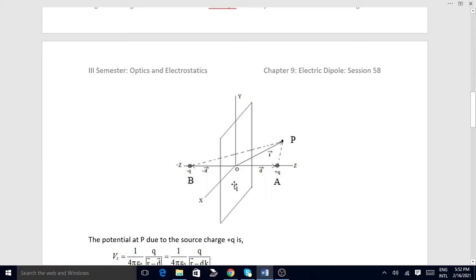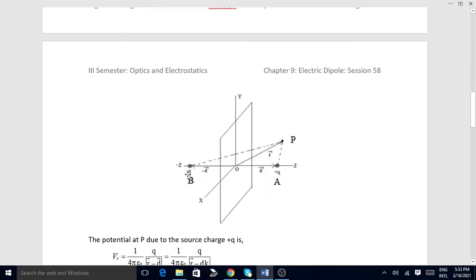But here the charge induced on the plane conductor is ignored. We can ignore the presence of this conductor itself. For that, the logic is,